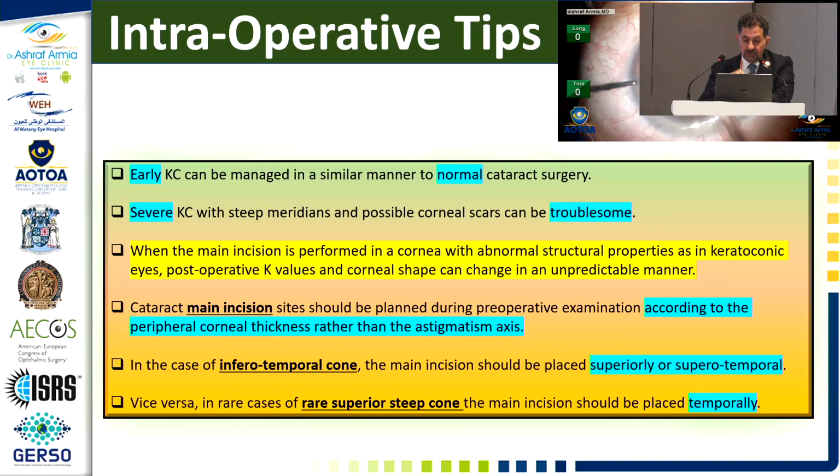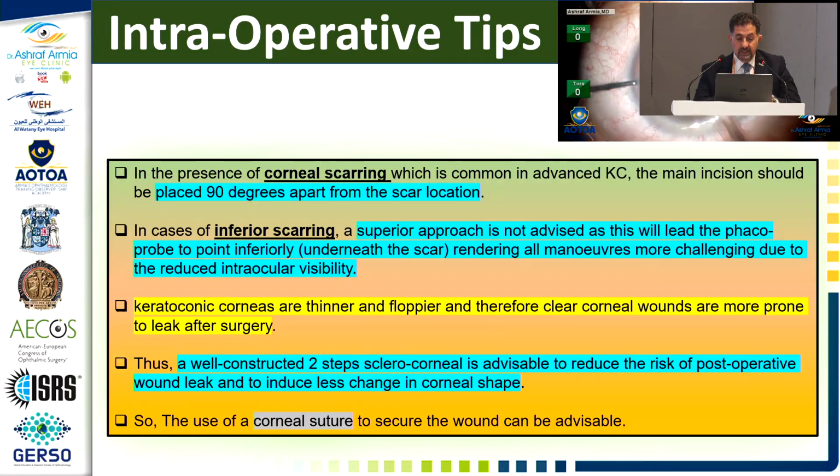When the main incision is performed, it definitely changes the structure of the cornea. So the main incision, according to where the cone is, is very important. You choose superior or superior temporal if they have an inferior temporal cone. If it's a rare superior cone in keratoconus, do it temporally. Corneal scarring is an issue in keratoconus, so place the incision 90 degrees apart from the scar.